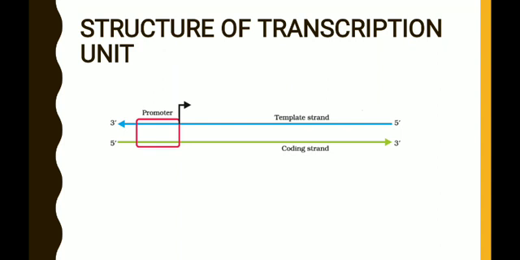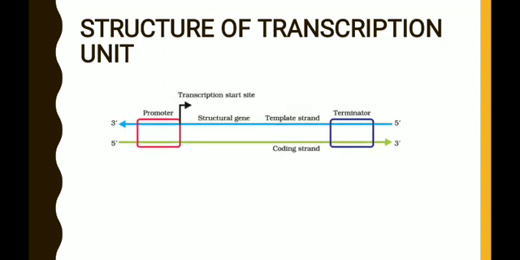So promoter is the site at which the transcription begins. So this is the transcription start site, and this is the other end of the DNA molecule. The 3 prime end of the coding strand is considered the terminator. So that is called the terminator. It is a site at which transcription stops. The termination of the transcription takes place at the terminator.